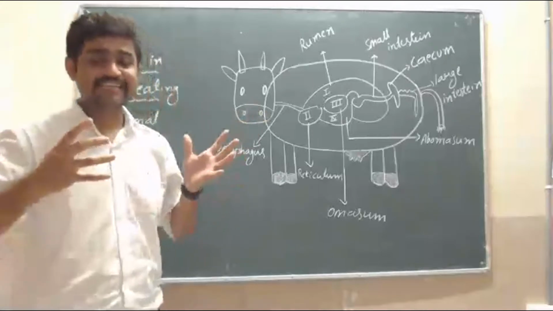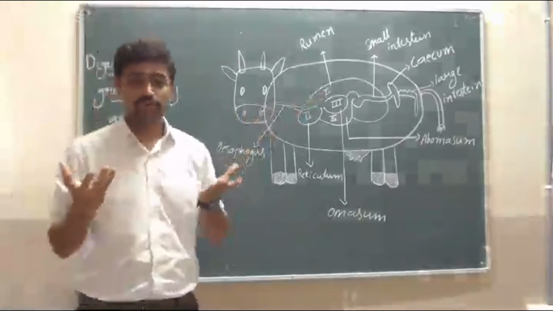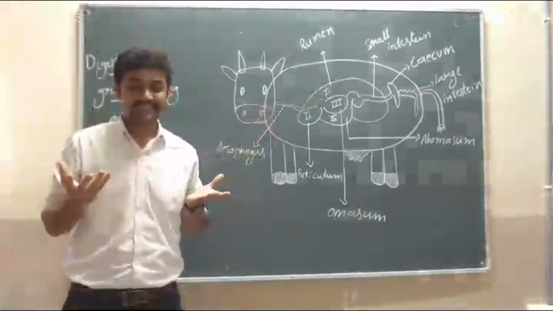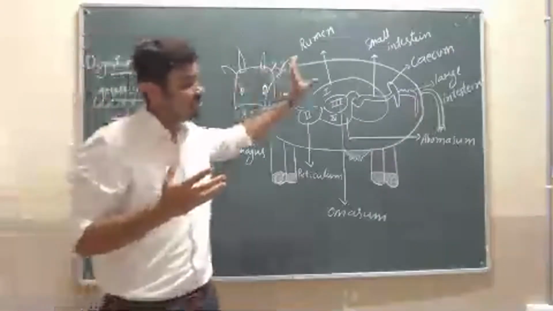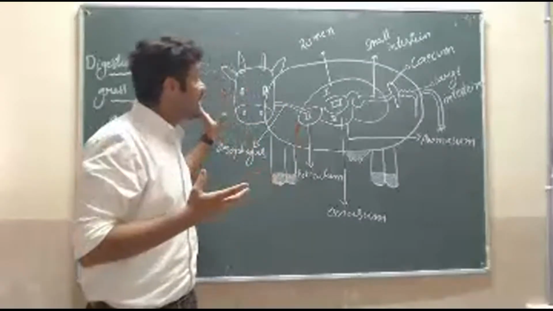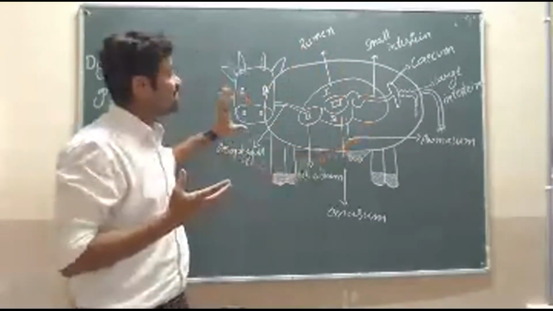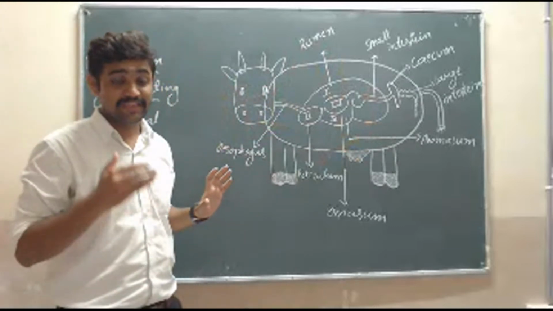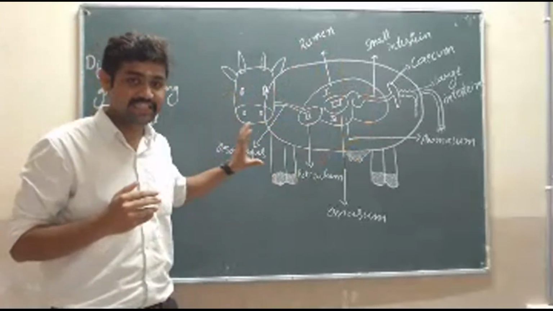We know that grass-eating animals are cow, buffalo, etc. Then how will the digestion occur here? That is how digestion occurs in grass-eating animals. In this video, I will explain this.